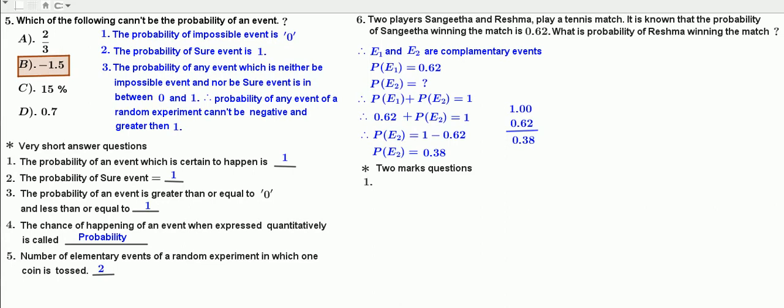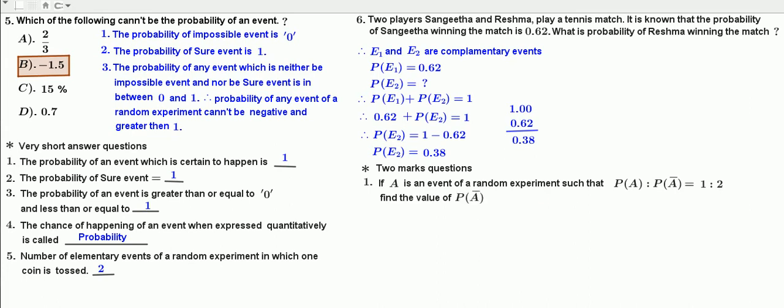Let us take 2 marks questions. If A is an event of a random experiment such that P of A is to P of A bar is equal to 1:2, find the value of P of A bar. You can get this question in KSEAB Model Paper 2. Here we have P of A is to P of A bar is equal to 1:2. We have to find P of A bar.